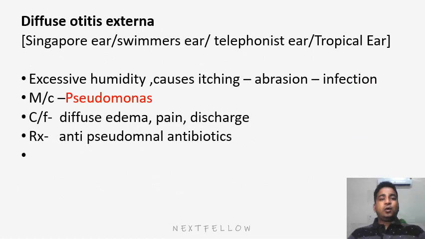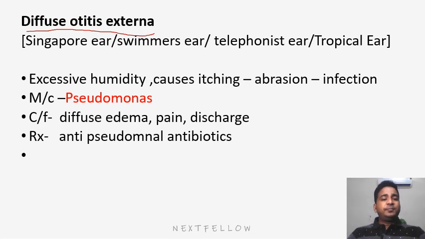Okay. Now, another term about otitis externa is diffuse otitis externa. It is also known as Singapore ear, swimmer's ear, telephonist ear, or tropical ear. It has been asked in the exam that whenever chronic divers or persons who are doing continuous swimming, what happens? This humidified air, or we can say this water, continuously causes irritation of the external auditory canal wall, which leads to itching, abrasion, and then proceeds to some sort of infection. So that is known as diffuse otitis externa.